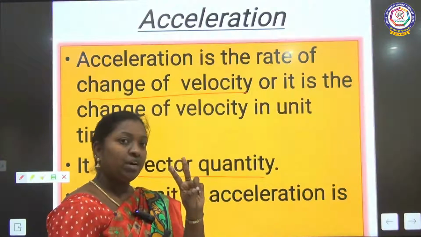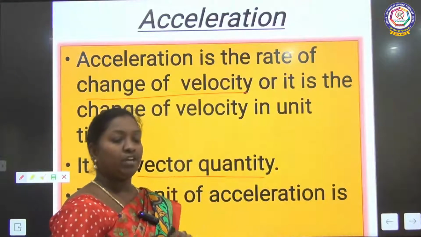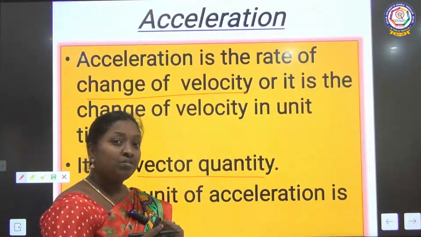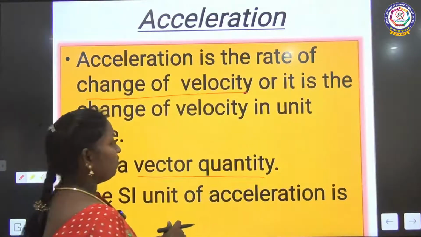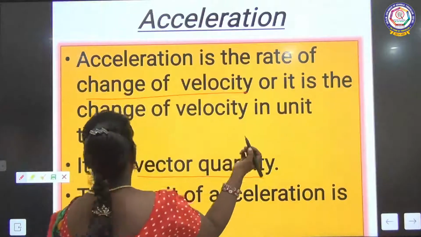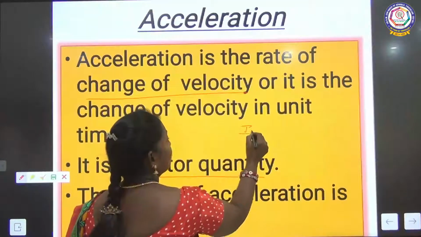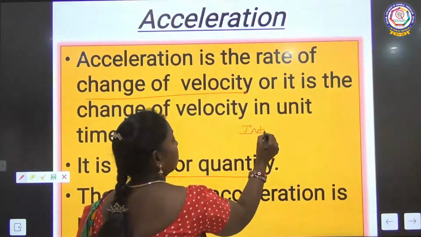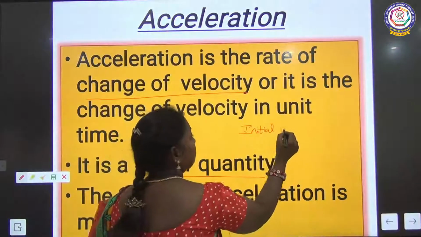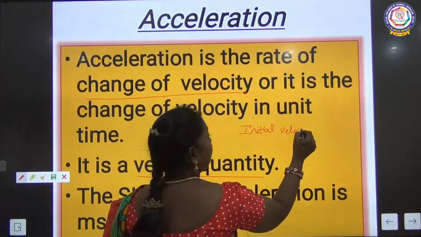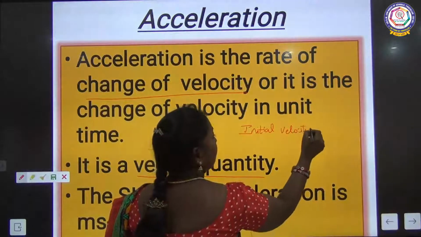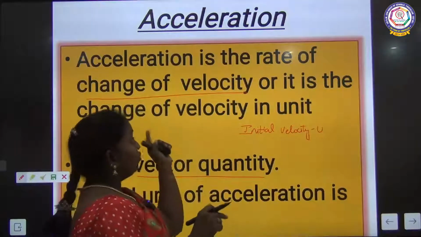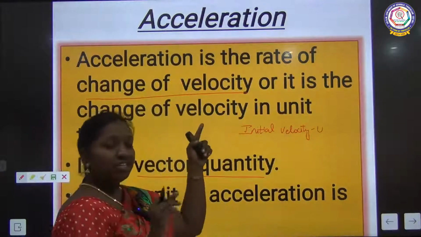Initially the object will not move anywhere, so we can call it 0. I am saying about change of velocity. How can the change be found?